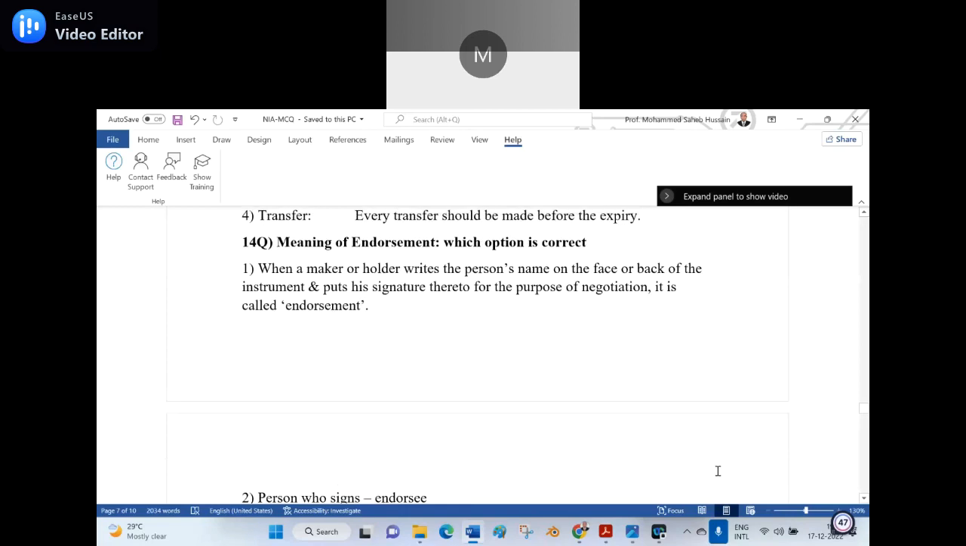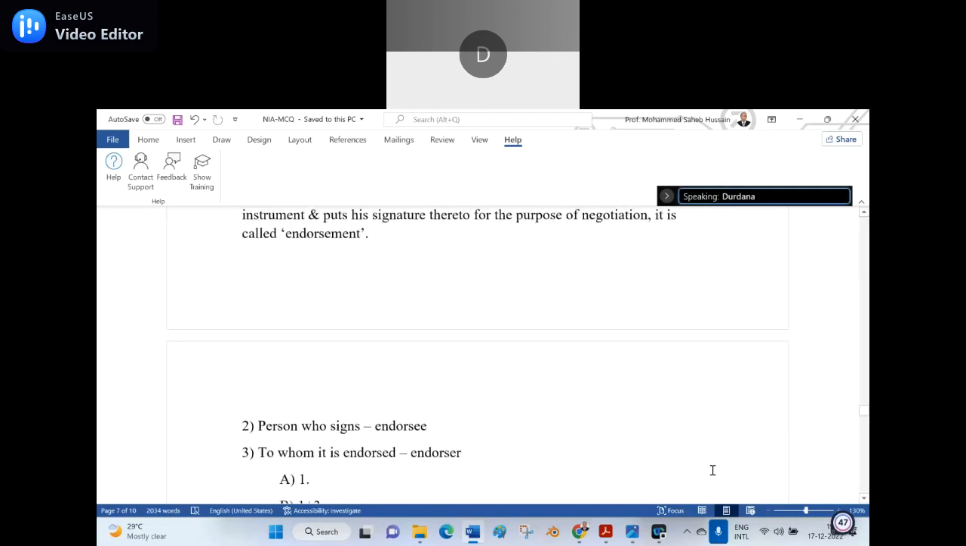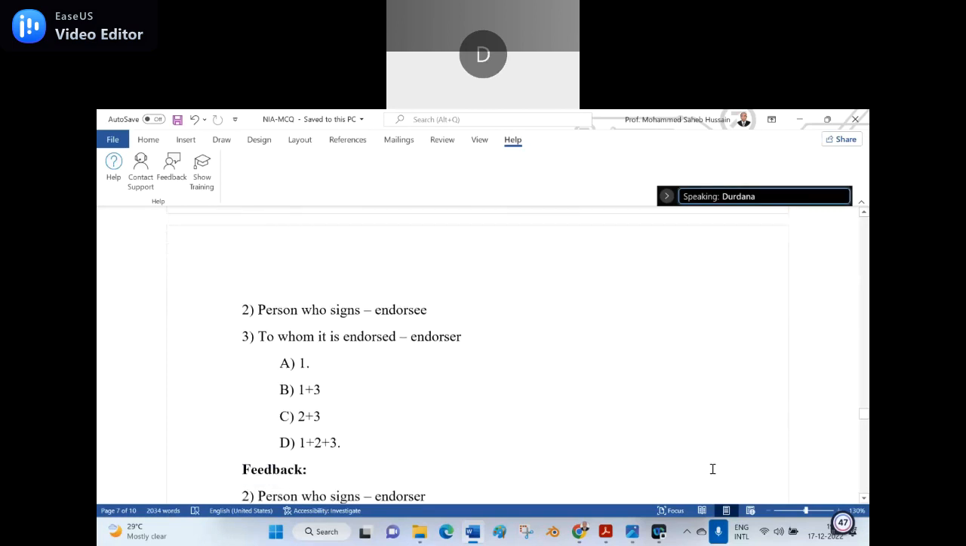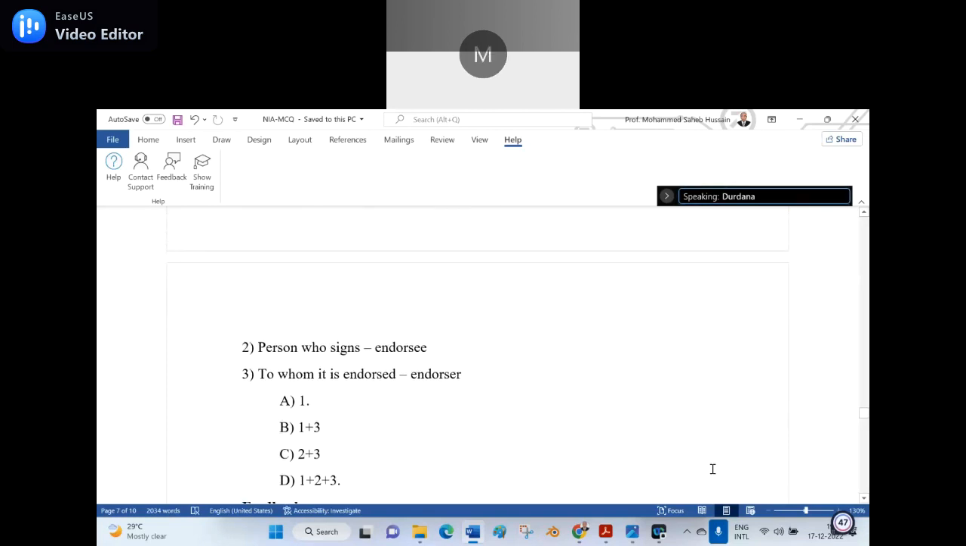Sir. Good. 14th question. Anyone can unmute and read? Meaning of endorsement, which option is correct? First, when a maker or holder writes the person's name on the face or back of the instrument and puts his signature thereto for the purpose of negotiation, it is called endorsement. Second, person who signs, endorsee. To whom it is endorsed, endorser. Option A 1, option B 1 plus 3, option C 2 plus 3, option D 1 plus 2 plus 3. Which one is the right answer?